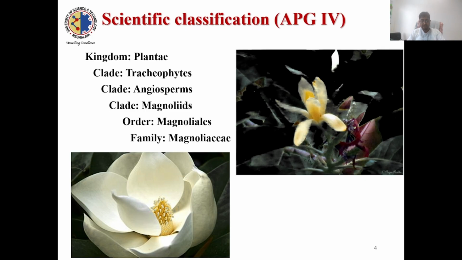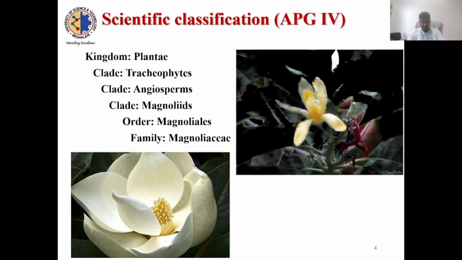Basic characters. The Magnoliaceae are distinctive in being mostly trees or shrubs. You will not find herb species of this group. If you identify this, they have mostly alternate leaves. Stipules are present, but they are caducous stipules. If you see here, the stipules fall down, leaving a scar at the node. Flowers are usually solitary, single, bisexual, large, and floral parts are usually undifferentiated, petaloid.